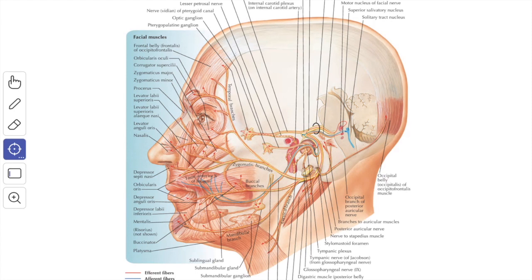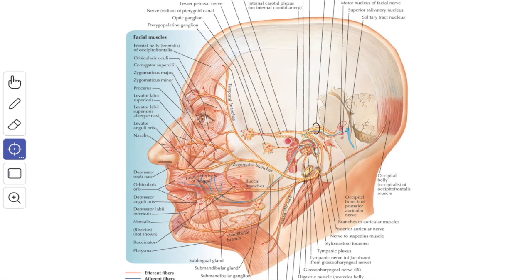The branchiomotor fibers arising from the motor nucleus pass successively through the motor root and the trunk of the facial nerve, and supply the stapedius muscle opposite to the pyramidal eminence, and the rest are distributed below the stylomastoid foramen.